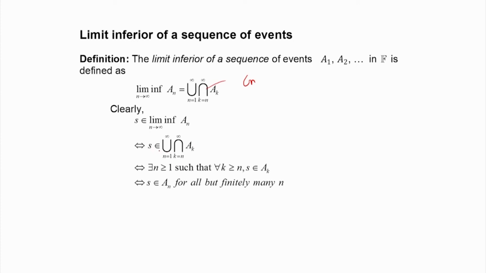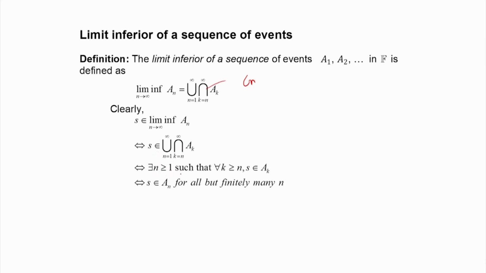So, therefore, if S belongs to lim inf of a_n as n tends to infinity, then what does it mean? There exists some n greater than or equal to 1, at least one n, such that for all k greater than or equal to n, S belongs to a_k.